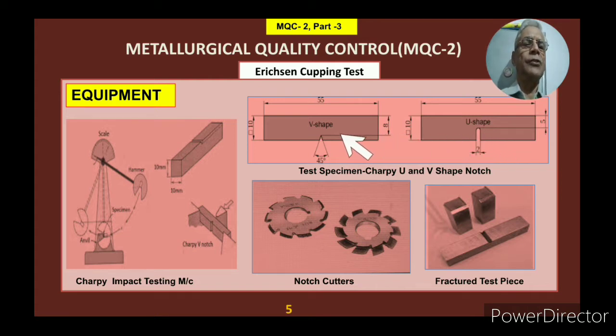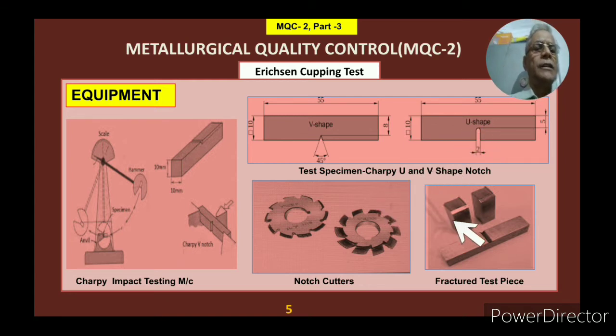But how are these notches made? These notches are made by these particular cutters. These are notch cutters. One is for Charpy U notch and the other one is for V notch. So this is used to create the V notch and U notch.